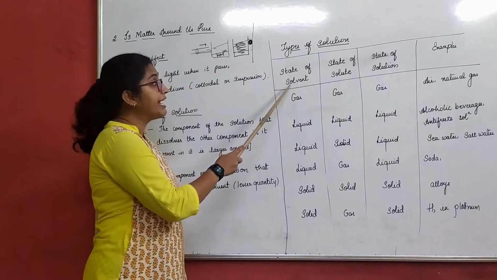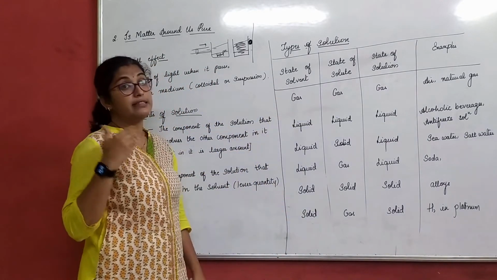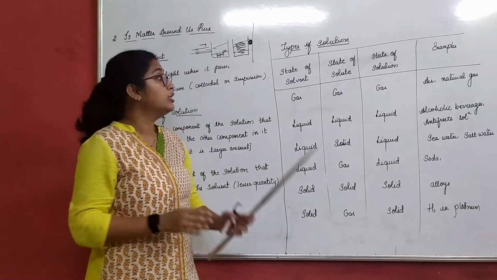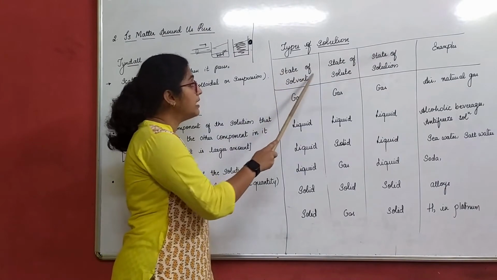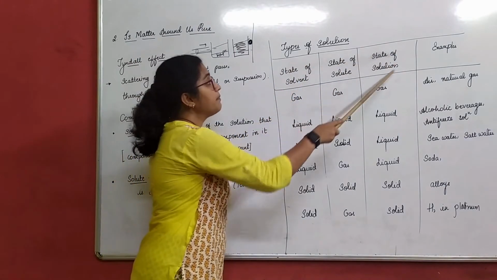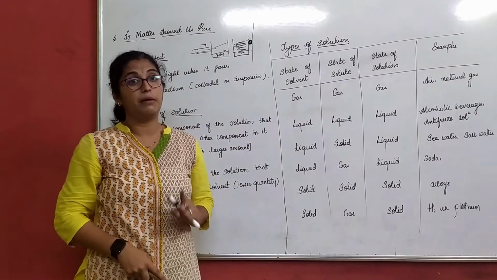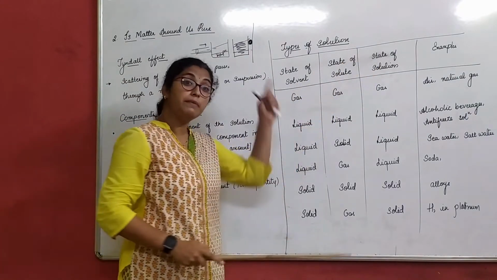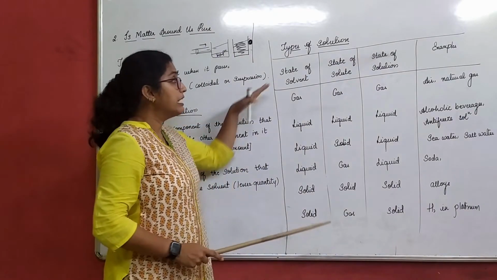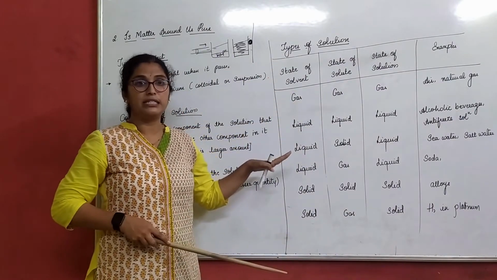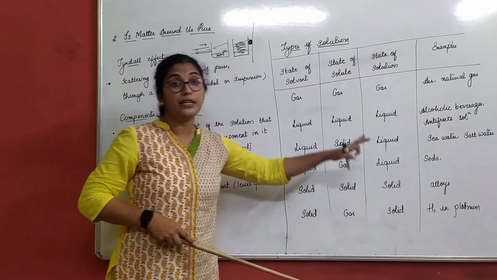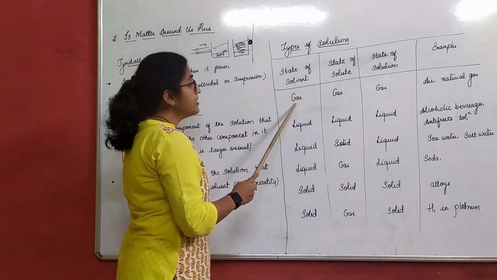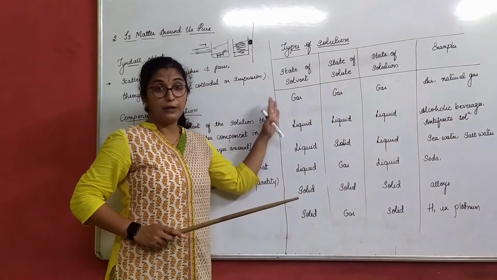So, state of solvent. Solvent is always in the larger amount. Solute is always in the smaller amount. So, whatever is in the larger amount will be the state of solution. Always remember that, right? Initially it is a bit difficult to understand, but if you understand the concept here, it is quite simple. Let me take the first one. State of solvent is gas.